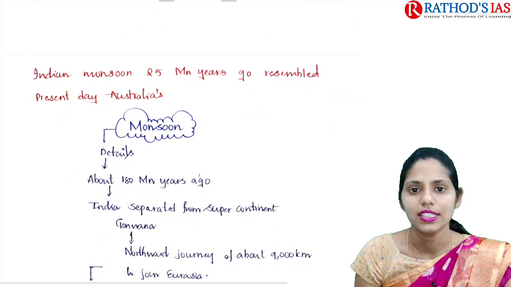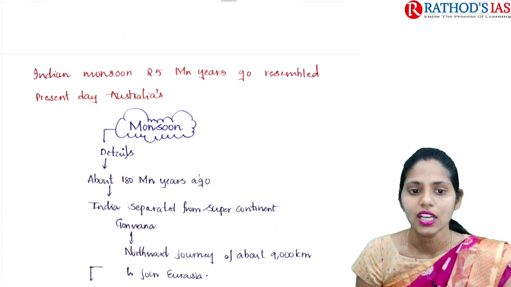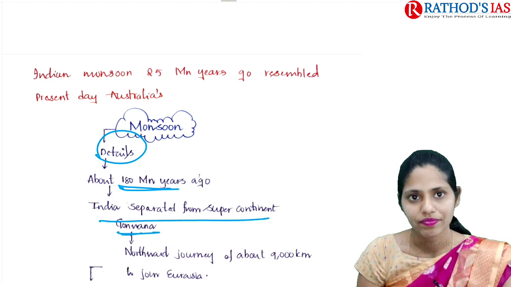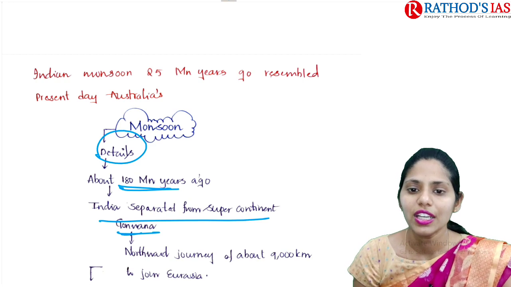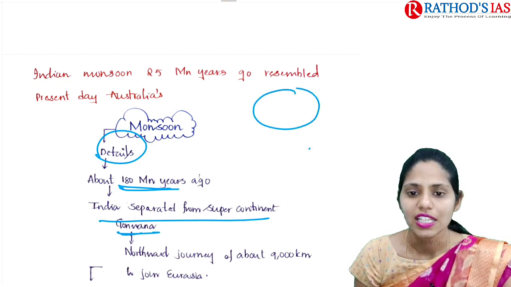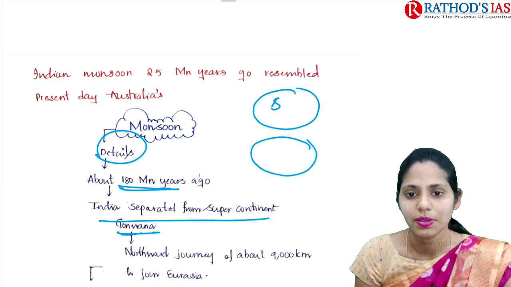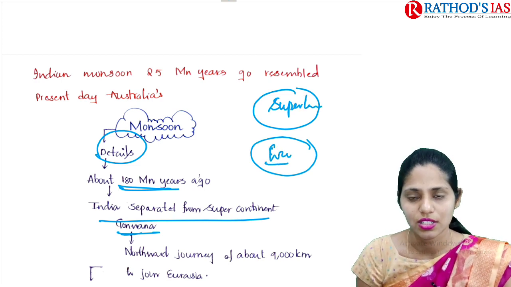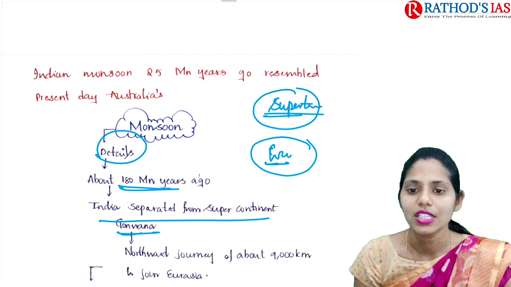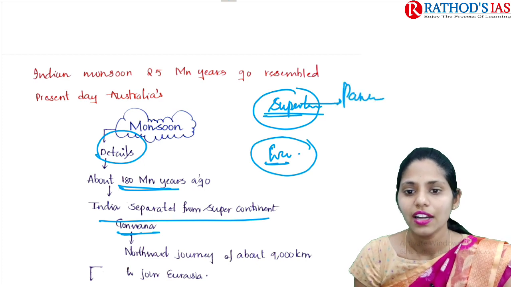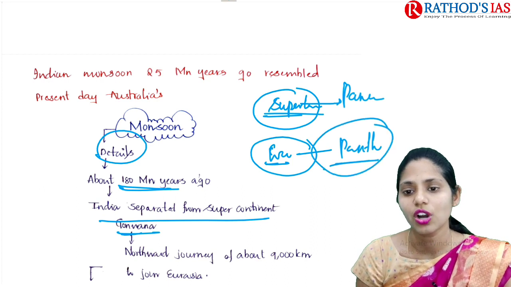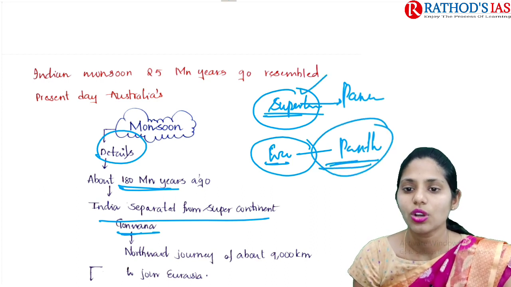So if you see the details, they mainly highlight that about 180 million years ago, India separated from the supercontinent, that is Gondwana. Earlier we had a supercontinent, a super landmass, and water. This super landmass is called Pangaea, and the water, or super ocean, is called Panthalassa.